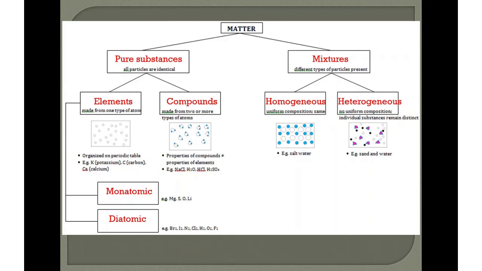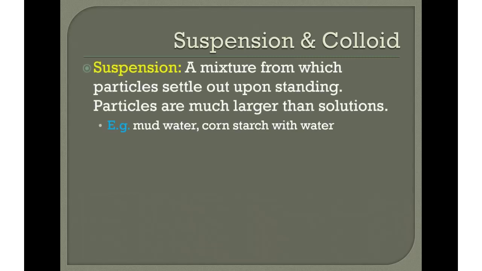Now, heterogeneous mixtures can be further classified as suspensions and colloids. A suspension is a mixture from which particles settle out upon standing. So you have sand and water. What's going to happen after you mix it up and put it on the table? They're going to separate. The sand is going to fall to the bottom and the water will remain on top. The particles of suspensions are much larger than that of solutions. Remember, solution is another word for homogeneous mixtures.